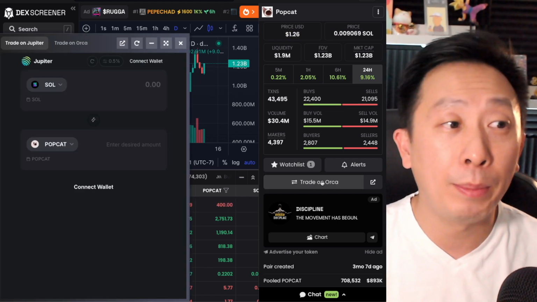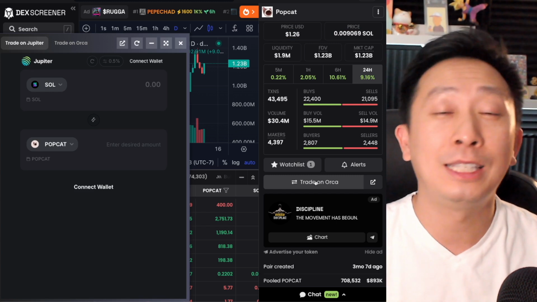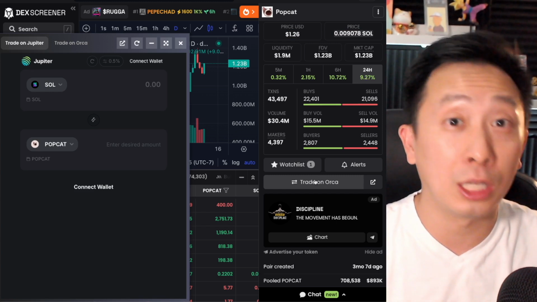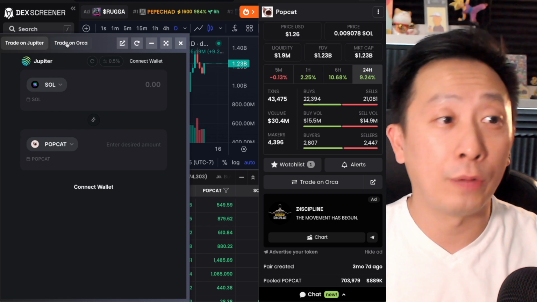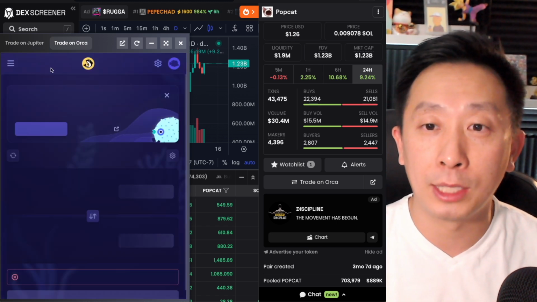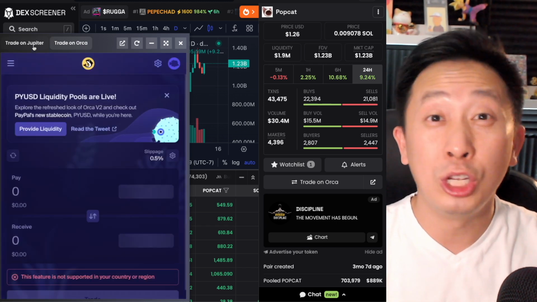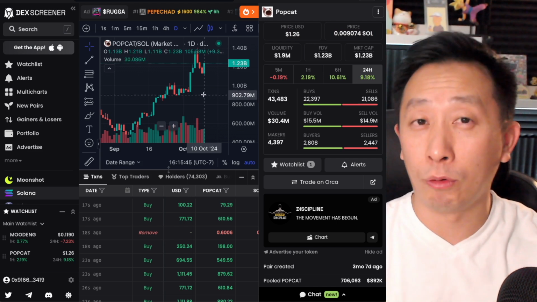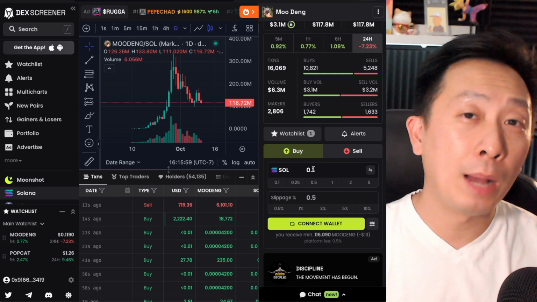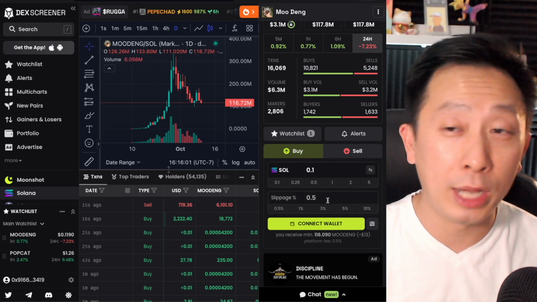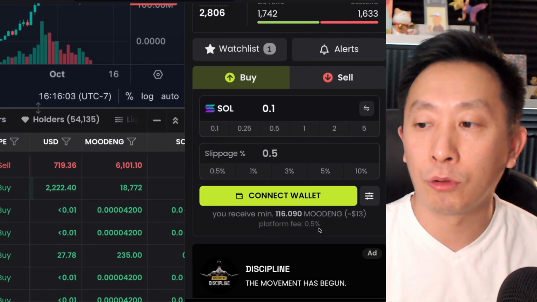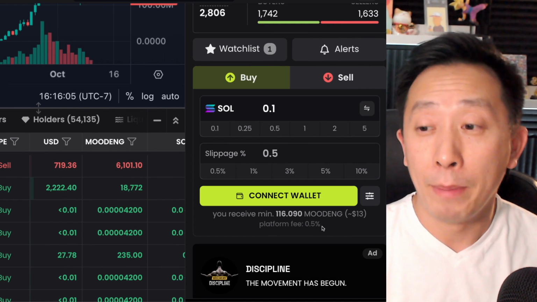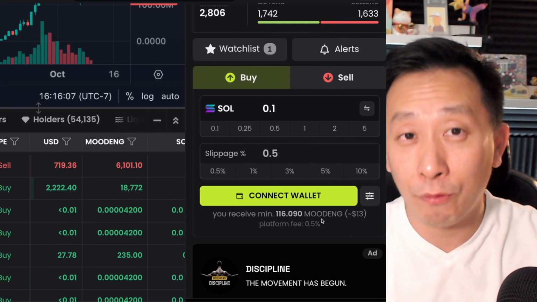But here, a pop-up appears for Jupe. Jupe is the DeFi exchange on Solana. Not endorsing Jupiter, you could definitely trade on Orca as well. That pops up as an exchange if you utilize that. To each its own. Definitely be mindful of the platform fees. I imagine Jupiter has its own fees and Orca has its own fees, but when it pops up on its own window here, like for Moo Deng at least, here you can see that the platform fee is shown here. So make sure that this is the fee that you like before pulling the trigger.